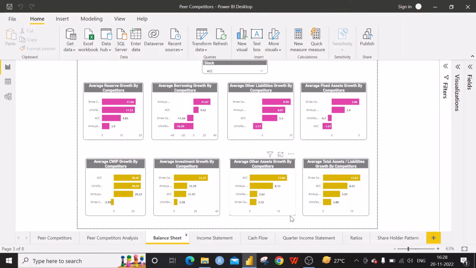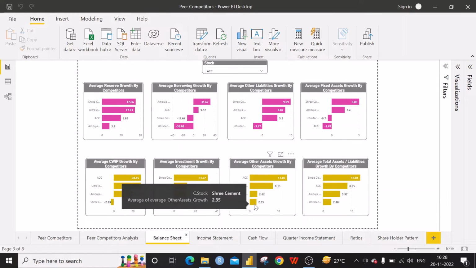The next one is other assets. I mean, an asset that is not significant enough to list down in the balance sheet will be put together and that is denoted as other assets. In this case, ACC has got a growth of 13.606 in other assets, a good sign. They are improving their assets and the other assets also. This is the case in ACC. Sri Cement had only 2.35% growth per year.